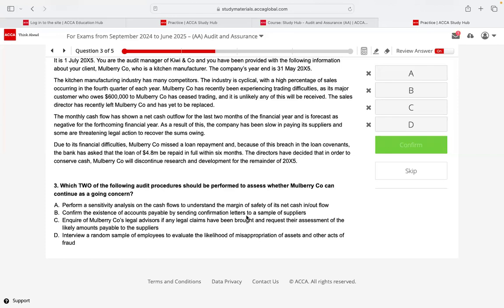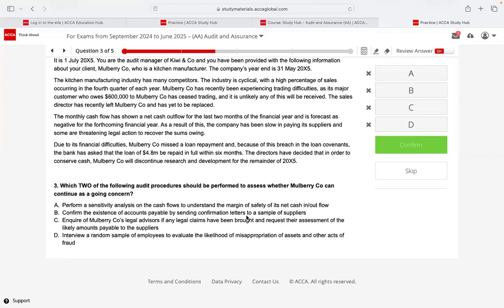Number two, confirm the existence of accounts payable by sending confirmation letters to a sample of suppliers. Okay. Which two audit procedures should be performed to assess whether Mulberry Co. can continue as a going concern? Inquire of Mulberry Co.'s legal advisors if any legal claims have been brought and request their assessment of the likely amounts payable to the suppliers.